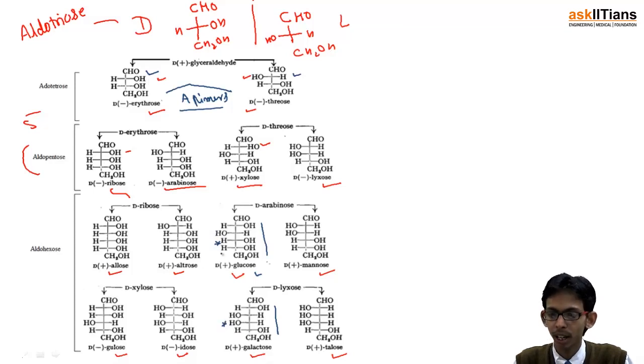So these two are also epimers. Epimers are those monosaccharides which differ from one another only by the orientation of the group at only one carbon atom. So this was the structures of various monosaccharides.